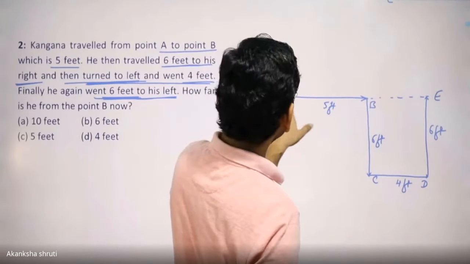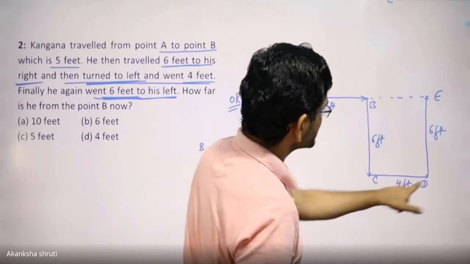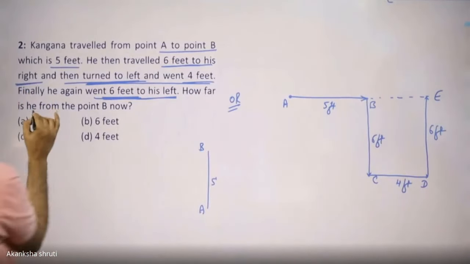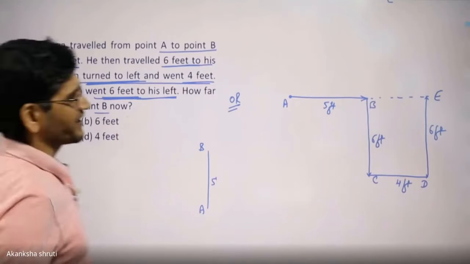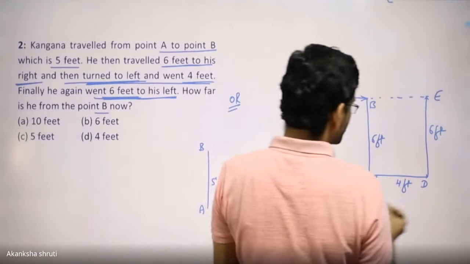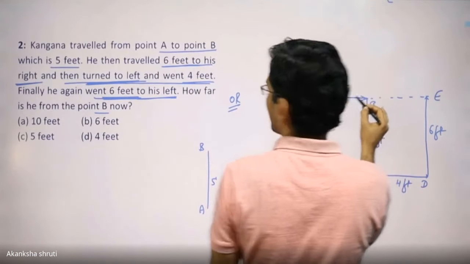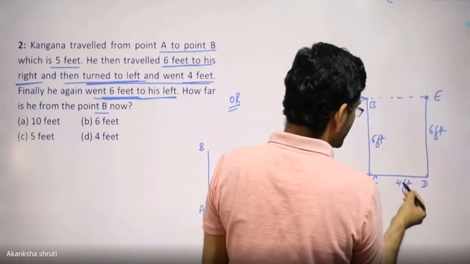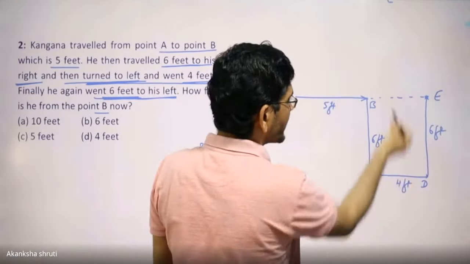Students, so what is the path? AB, BC, CD, DE. How far is he from point B? So from point B, how far is he now? Very easy. It is again the 4.